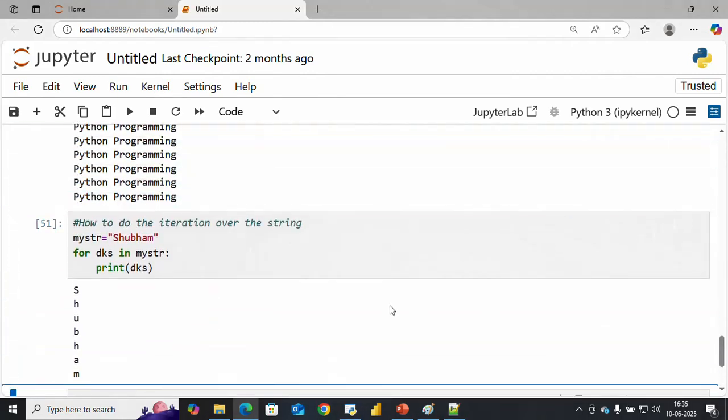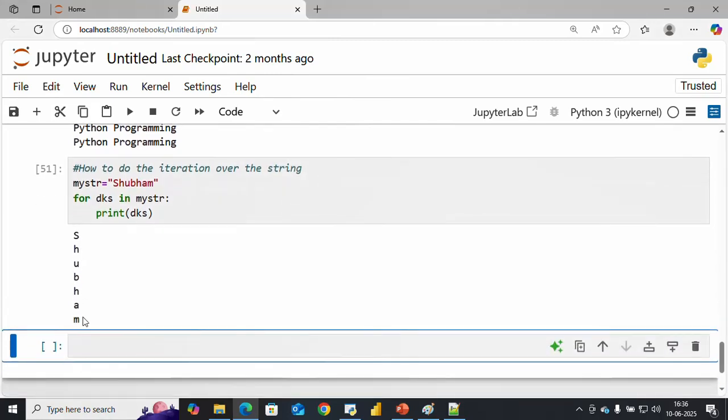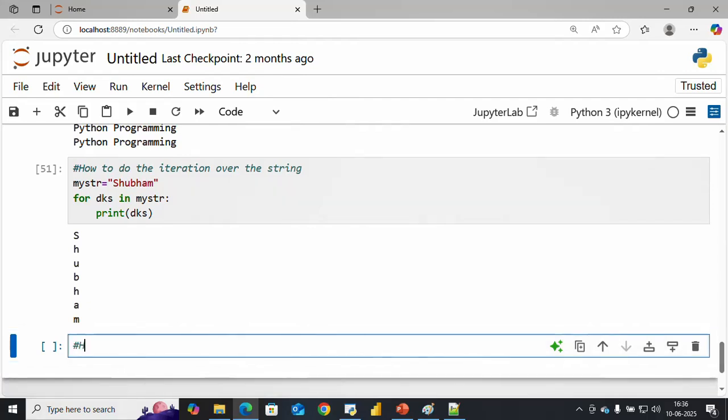Now I want the indexing, the numbering, of each character. How can we do this? In that case we have to use the enumerate function. The enumerate function just makes a number format for each item of the string. So how to use the enumerate function in Python using a loop?